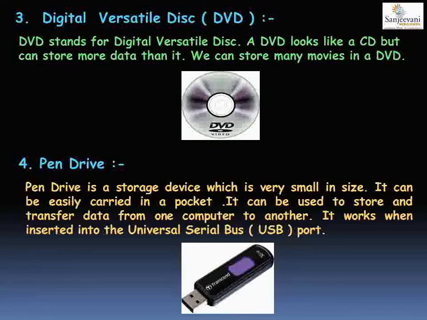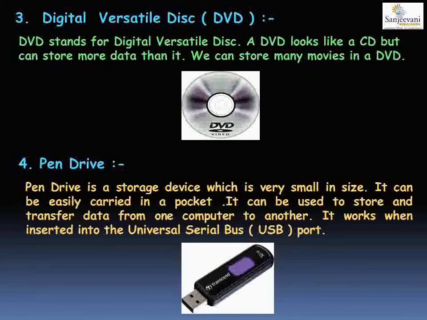That is, you can attach it to a computer, store the data in it, then remove the pen drive and attach it to a different computer, and there again you can copy the data from the pen drive. It works when inserted into a universal serial bus port. The computer has a USB port, a universal serial bus port, where you can insert the pen drive and use it as the storage device.